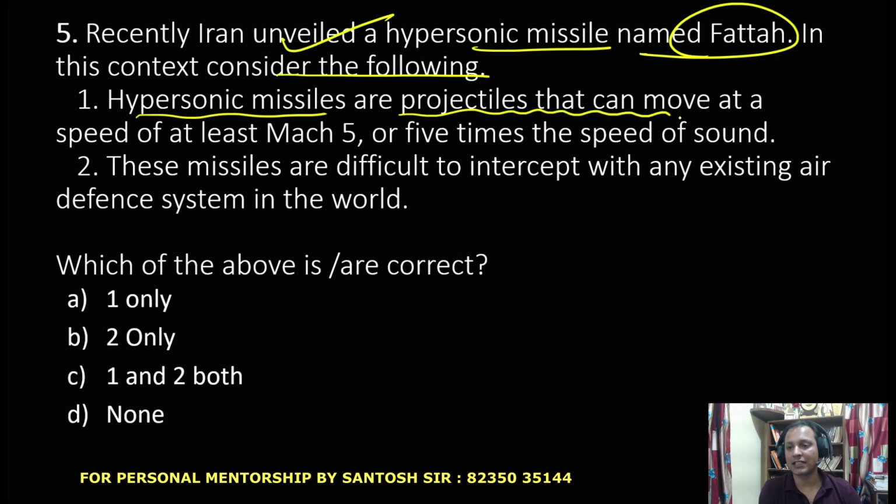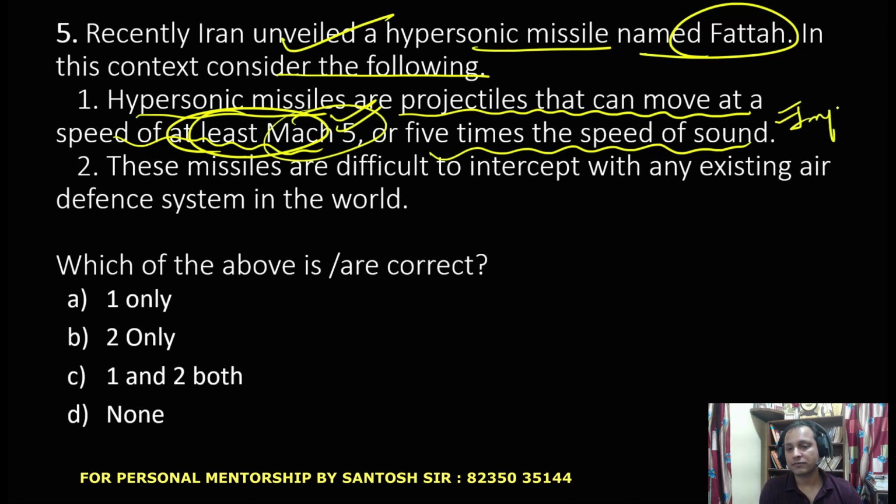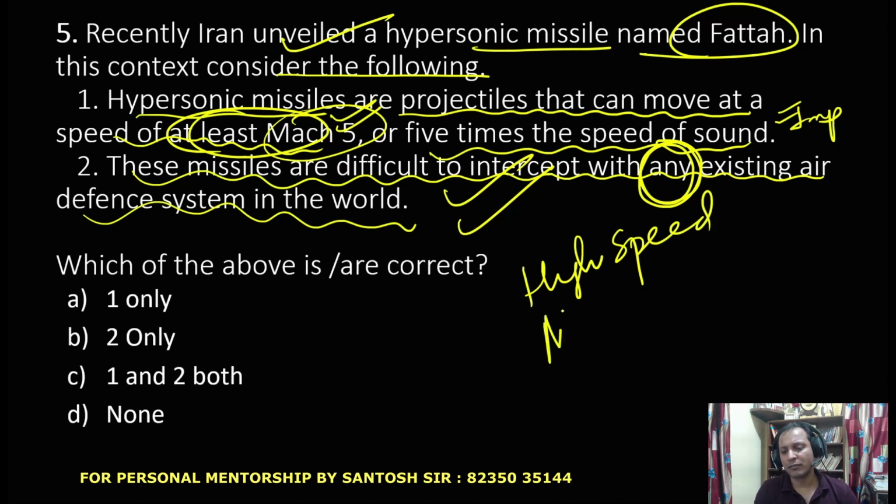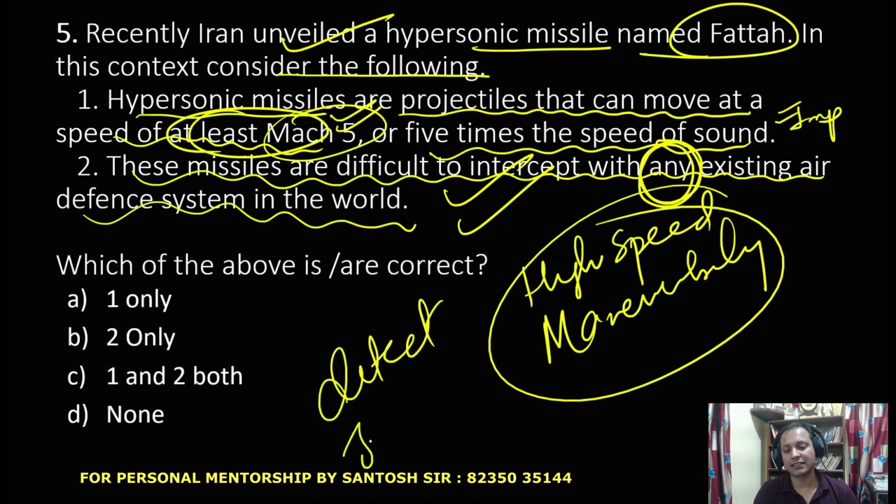Hypersonic missiles are projectiles that can move at a speed of at least Mach 5, which is 5 times the speed of sound. Here you see, at least. So it can go beyond this Mach 5 speed. This is very important. These missiles are difficult to intercept with any existing air defense system in the world. Although the word any is an extreme word, this is a correct statement, because of their high speed and maneuverability, they are difficult to detect and intercept by the present technology.